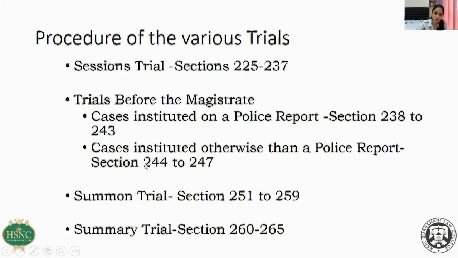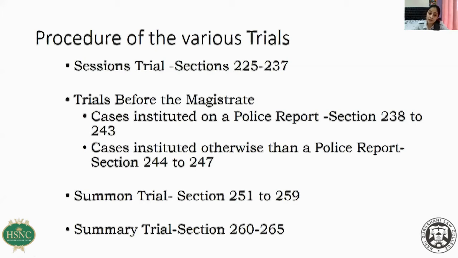Now the procedure in the case instituted otherwise than a police report. Let me take you through this procedure because the procedure there is slightly different. Here it is governed under sections 244 to 247. Here the evidence for the prosecution is taken first. That is under section 244.